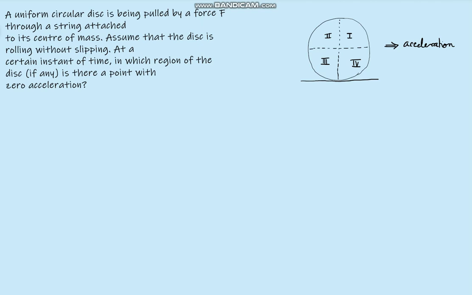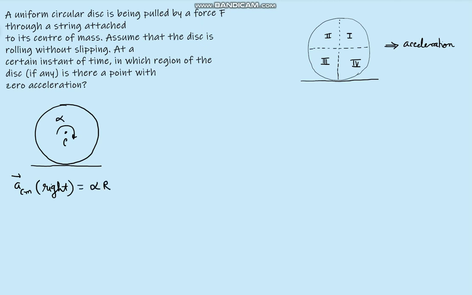So here what we understand is the acceleration of the disc is to the right. That means the disc center is moving to the right with some acceleration. If C is the center, then acceleration of center of mass is towards the right side. Now, as this disc is in pure rolling with an acceleration, there will be alpha. So a_CM is equal to alpha into r, where r is the radius of the disc. Now we have to identify the acceleration of any point in this region.